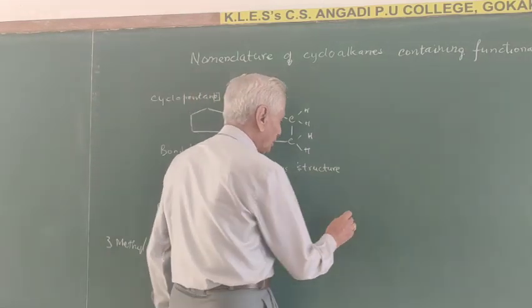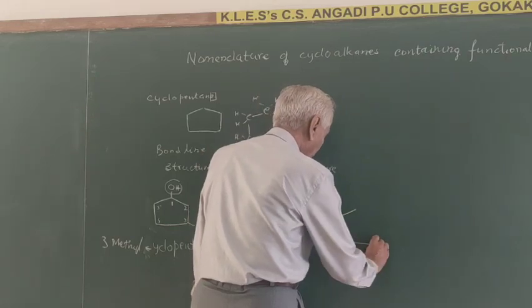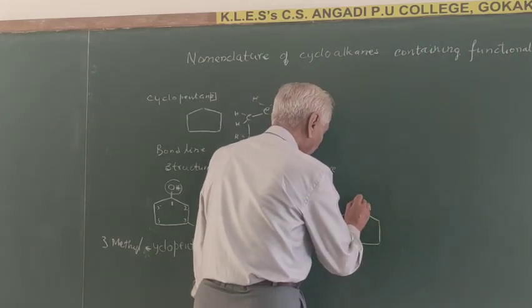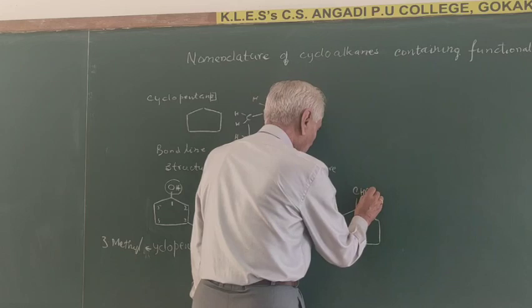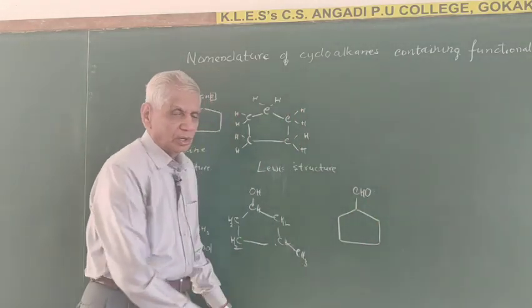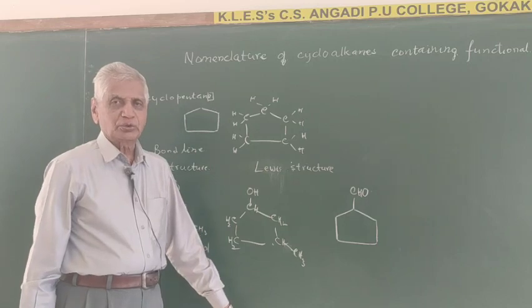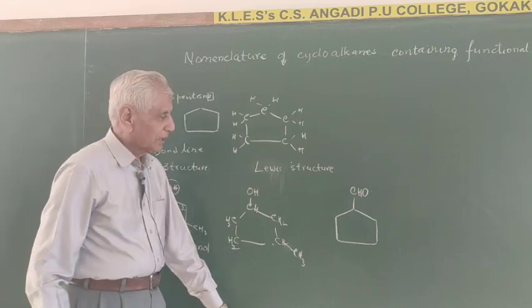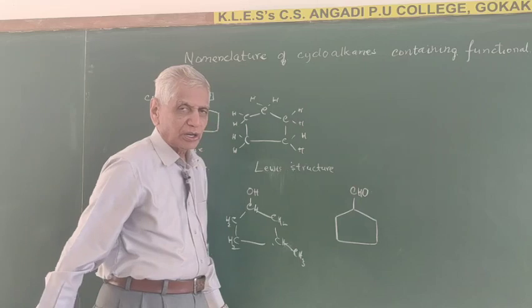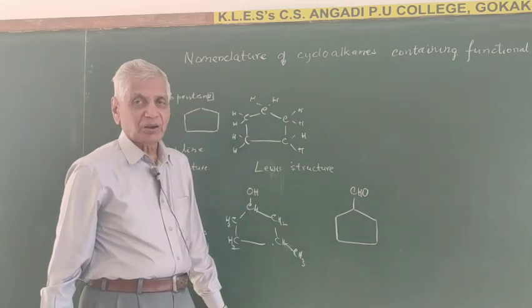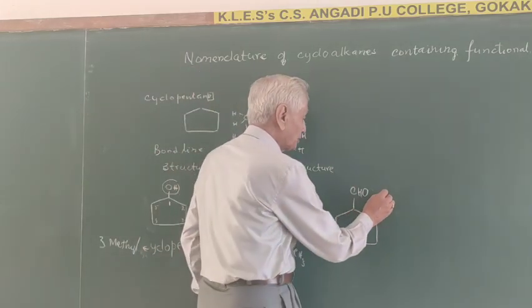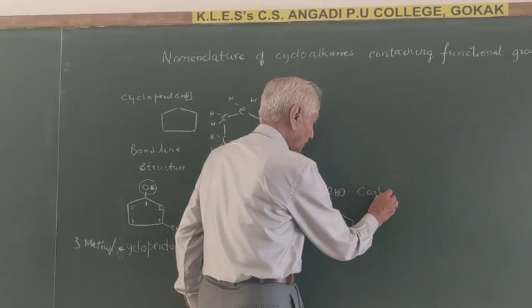Suppose the compound is containing this group, CHO. Now if the CHO group, which is an aldehyde, is attached to the cyclic compound, then this aldehyde group is called not as al, it is called carbaldehyde. The suffix used here is carbaldehyde.